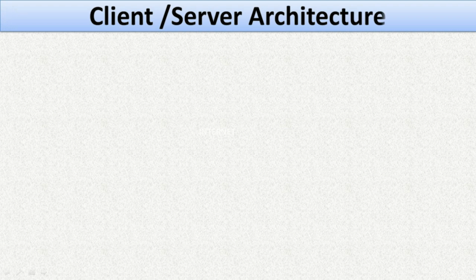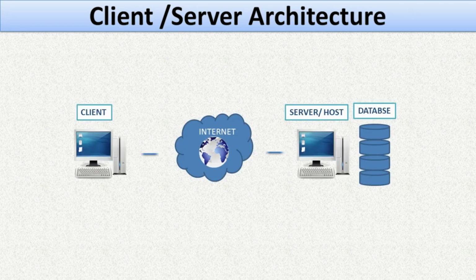Client server architecture. The web browser and the web server are linked together using client server architecture. Let us understand the concept of client server architecture. The client-server architecture is a network architecture in which each computer on the network is either a client or a server. So have a look at client-server architecture. In a client-server architecture, client is a computer which wants to access the information or web page from the internet, and server is the place where that information is stored.